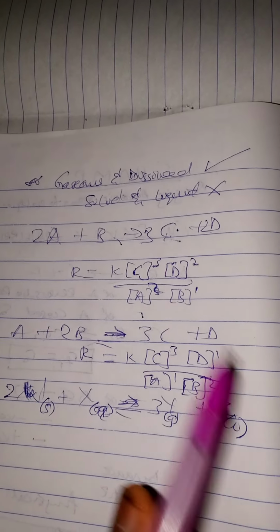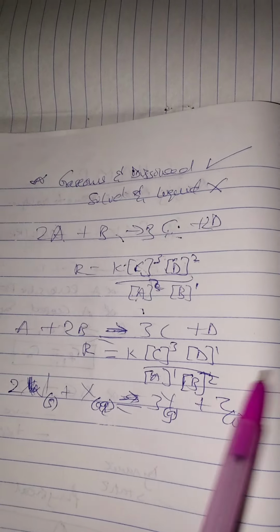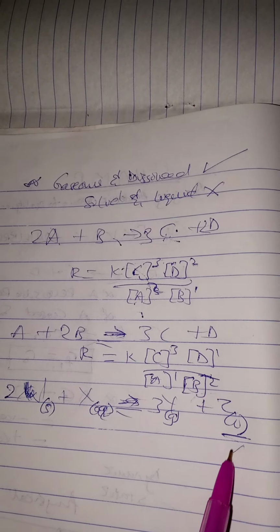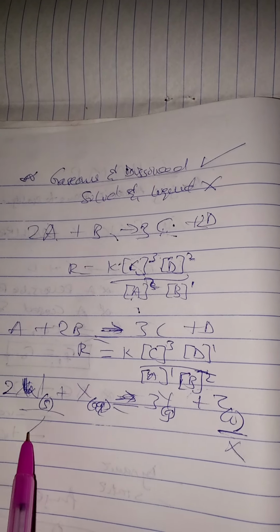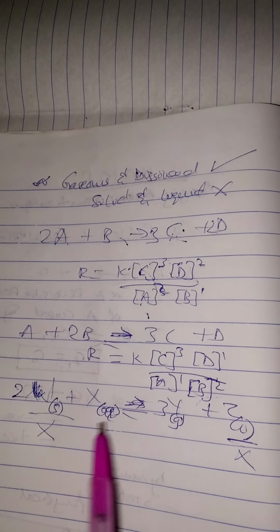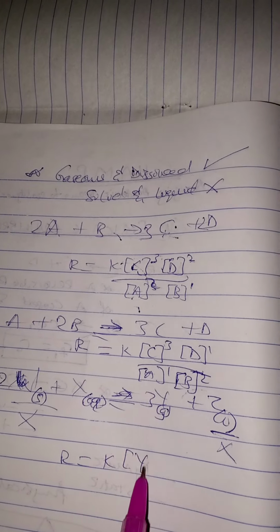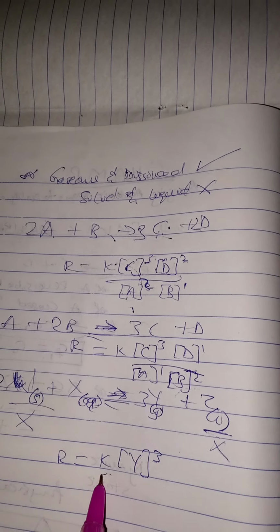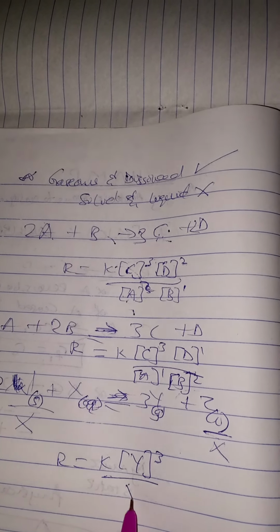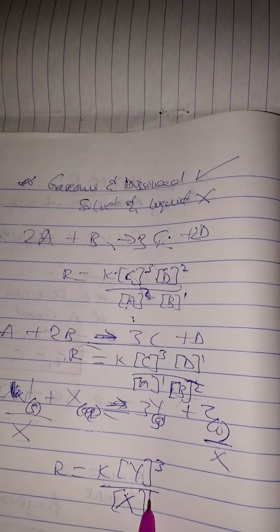How will you write it? You consider gaseous and dissolved species, so you can't consider Z because it is a liquid, and you can't consider W because it's a solid. You can only consider Y and X. So your R will be K, Y raised to power 3 over X raised to power 1. Do you get it now?